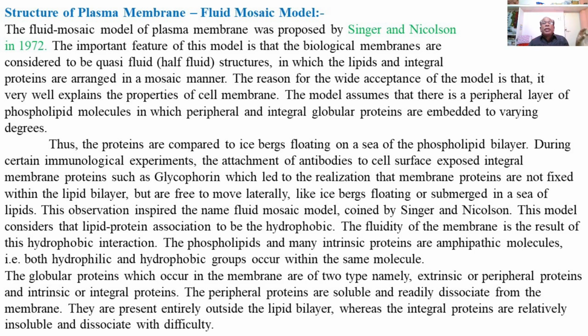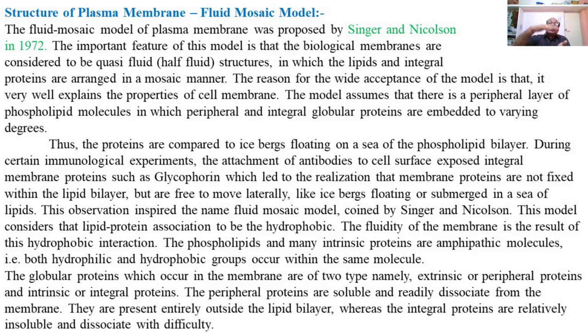So, the lipid bilayer consists of phospholipids with polar heads on either side, in which a large number of peripheral or extrinsic proteins and intrinsic proteins are scattered, keeping the two lipid layers together.